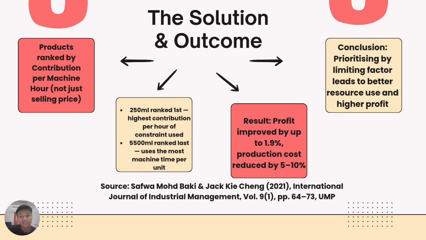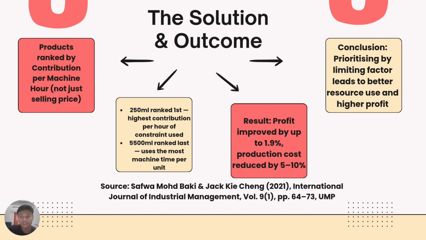Not simply the highest selling price or highest contribution per unit, but after the analysis, the 250 ml bottle was ranked first as it generates the highest contribution per machine hour. Although the 5,500 milliliter bottle earns more profit, it consumes significantly more machine time, making it the least efficient use of the constraint. Therefore, it was ranked last.